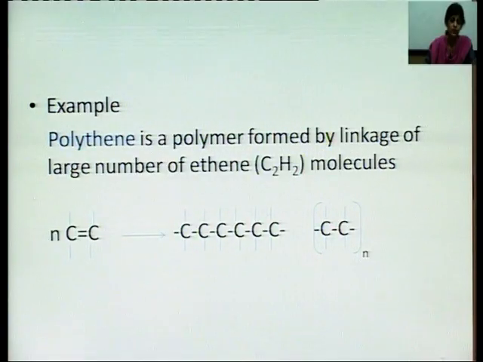Let us take an example. Suppose we have polythene. Polythene is a polymer which is formed by the linkage of a large number of ethene molecules. This is a molecule of ethene. I have not specified the hydrogen atoms over here, but we have a double bond. Now, a large number of ethene molecules are combining together. You see here, they are combining one after the other, and thus we have the formation of polyethylene. So, polyethylene is formed of a large number of ethene molecules.